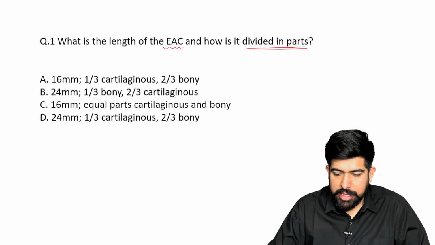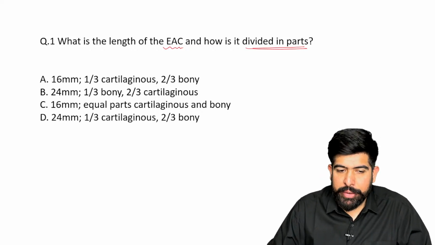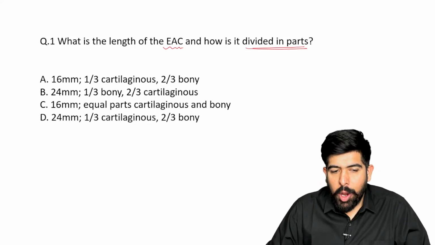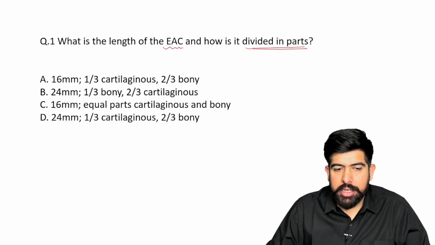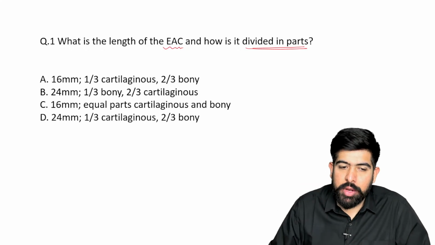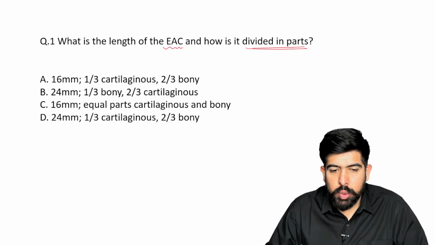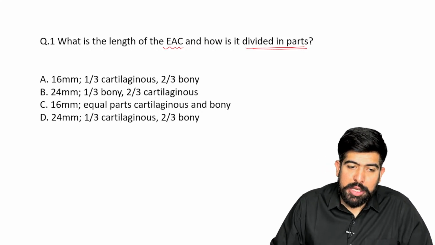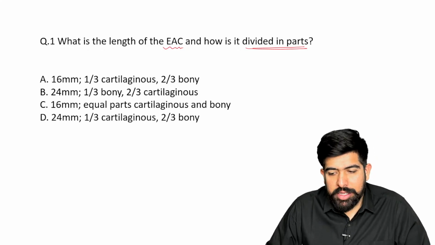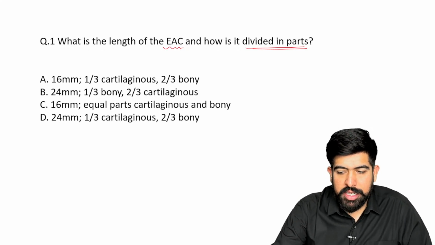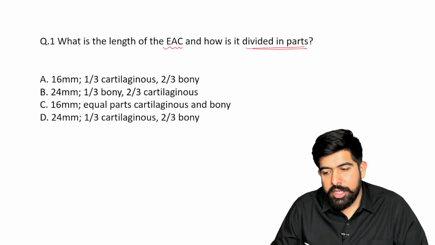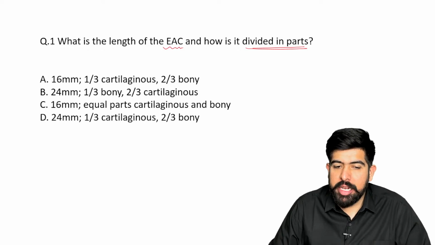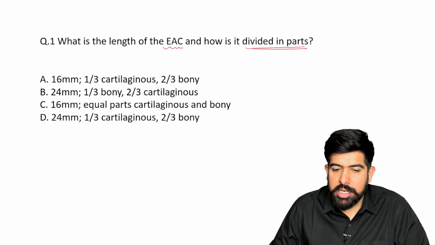Okay, right. So what will be your answers? I'm waiting for your answers, guys. Option A is 16 mm, with 1/3 cartilaginous and 2/3 bony part. Yes, very good. Option B is 24 mm, with 1/3 bony part and 2/3 cartilaginous part. Option C is saying 16 mm, with equal parts bony and cartilaginous.